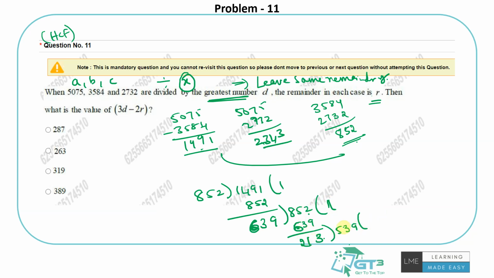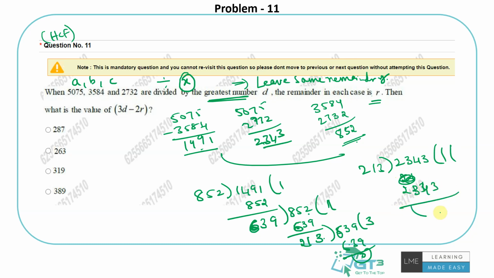Yeah, my bad. So 213 is fine for these two. Let's start with 213 times 11, we'll be getting 2343. So 213 is the HCF of these 3 numbers, which means 213 is the value for D. As I said, the greatest number D would be nothing but 213.